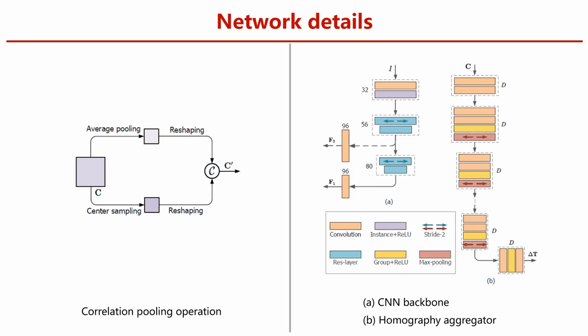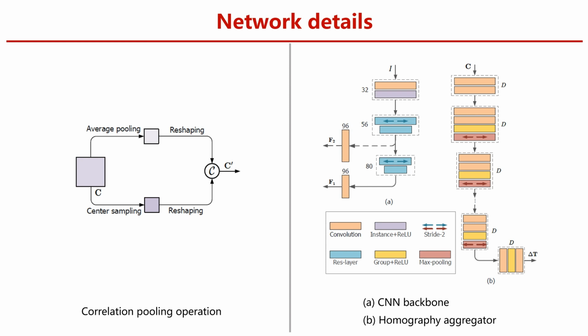Now, we illustrate the network details of our RHWF. The left part of the slide demonstrates the correlation pooling operation of focus former. Before being sent into the homography aggregator, the correlation volume is separately processed by average pooling and center sampling in the last two dimensions to produce two feature maps, then they are reshaped and concatenated in the channel dimension. This operation keeps the perceptual range while saving network parameters by reducing the input channel of the feature maps by nearly a half. The right part of the slide shows the detailed architecture of the CNN backbone and the homography aggregator in focus former.